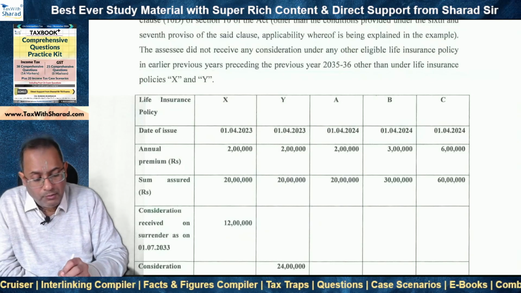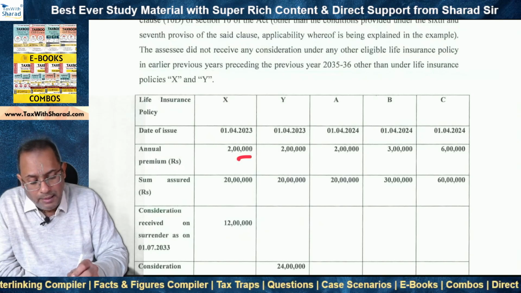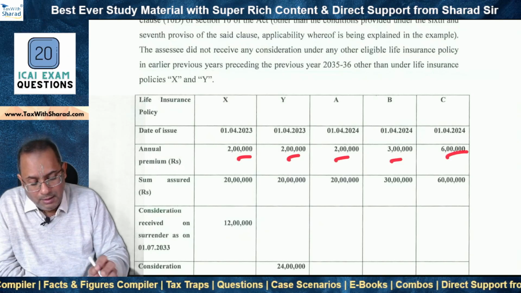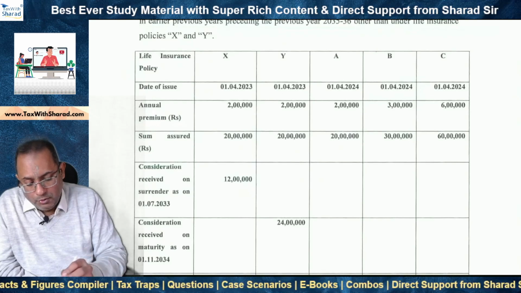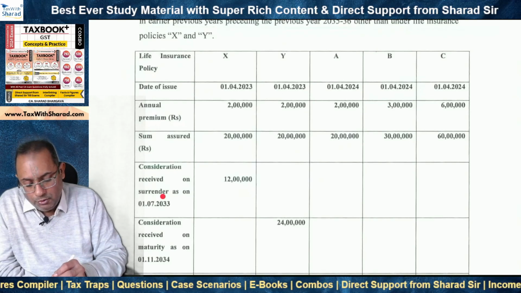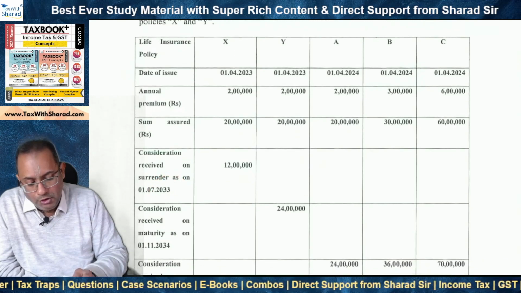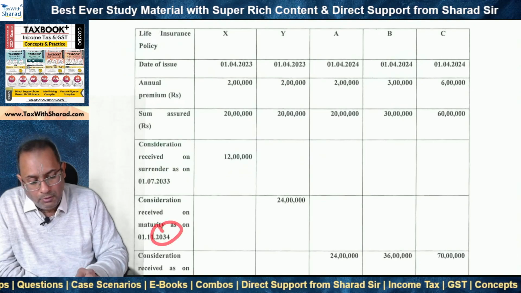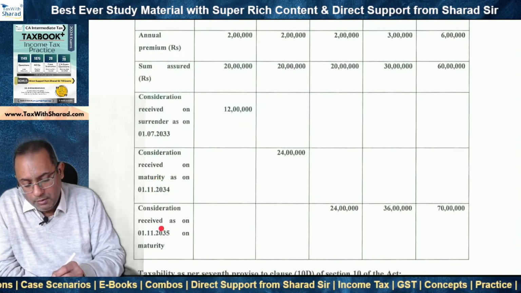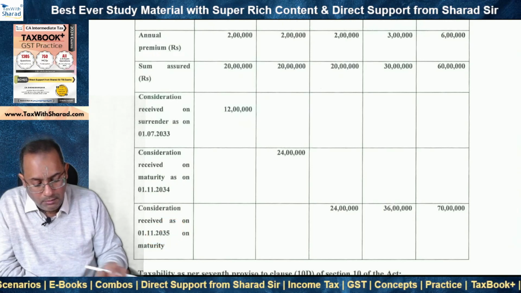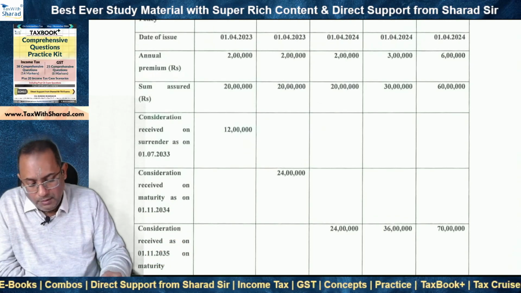And the annual premium for X, Y, A, B, C is 2 lakh, 2 lakh, 2 lakh, 3 lakh, and 6 lakh respectively. So X matures on 1st July 2033, Y matures 1 year later, 2034, while A, B, C mature 1 year after in 2035.